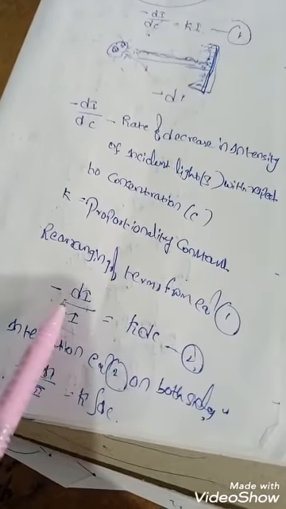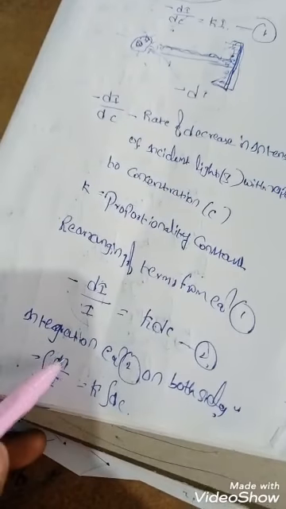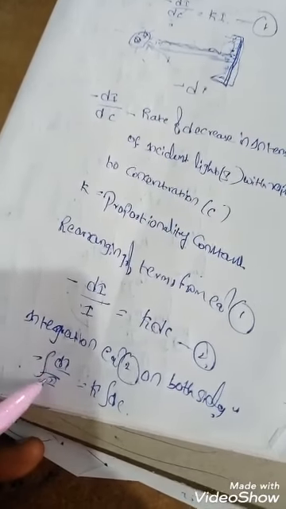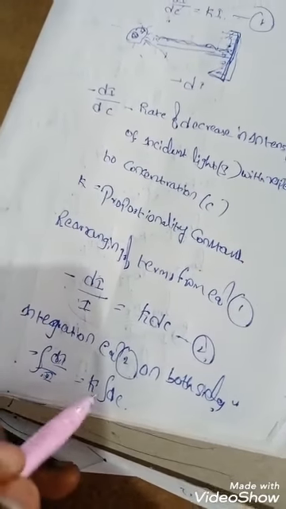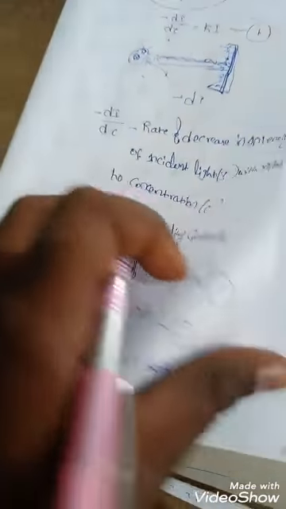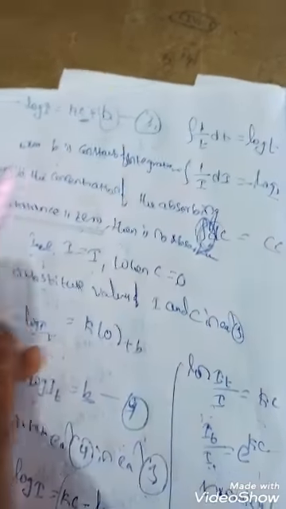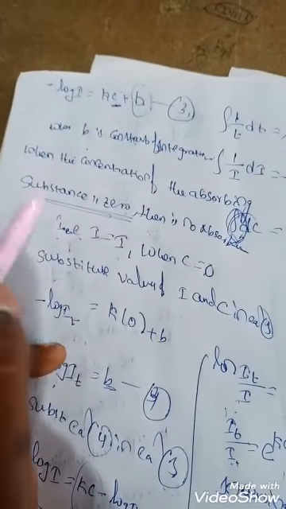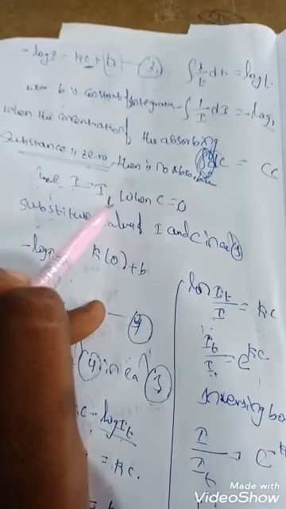What should we do? Integrate equation 2 on both sides. What happens in this? Minus di by I, so 1 by I di means minus log I equal to kc plus b. Here we took b as the constant of integration. Concentration becomes 0. When concentration is 0, we take I equal to IT.